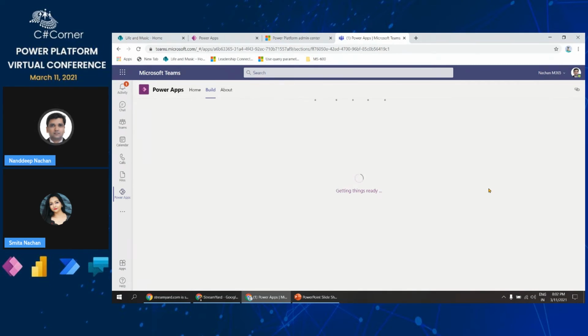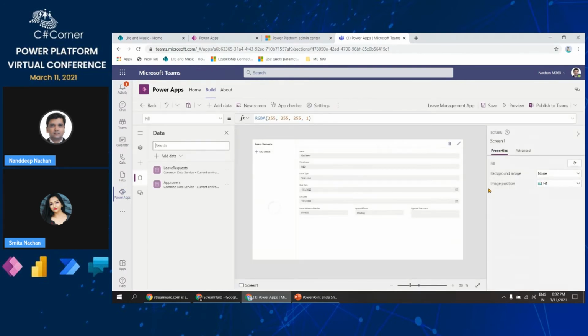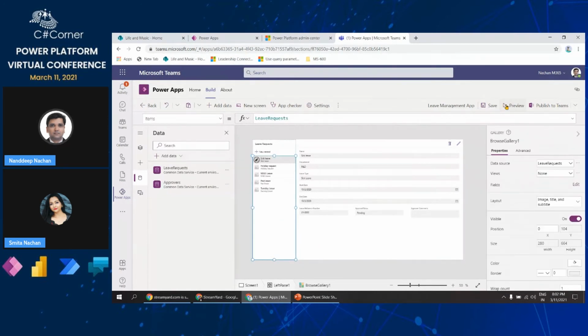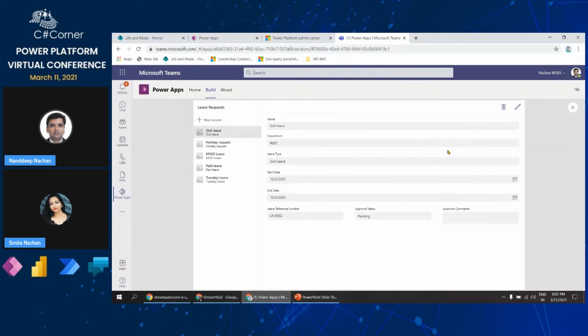Okay, so there we can define the relationship between those two tables. Again, here we do have two tables called leave request and approvals. Before I go into the table, probably I can just show you a quick preview of how it looks.